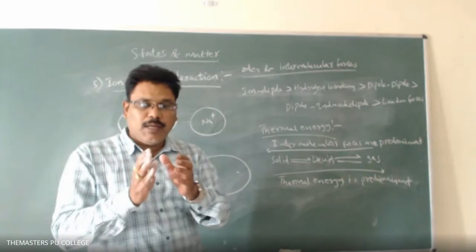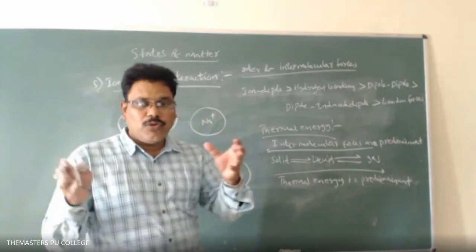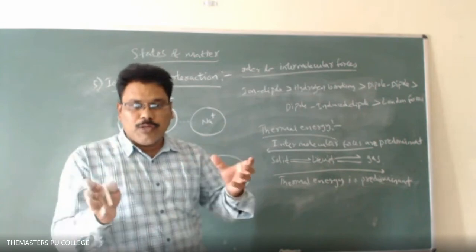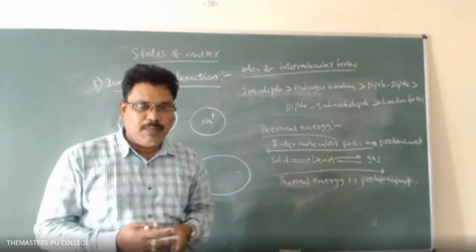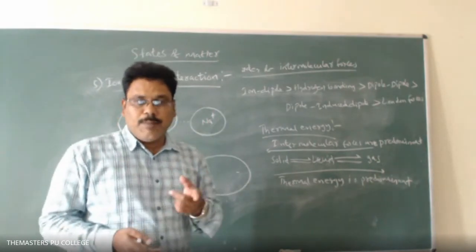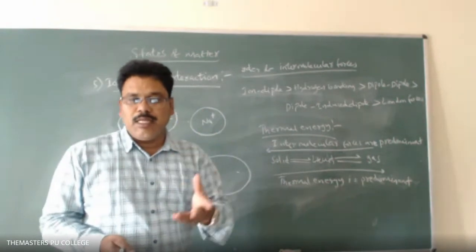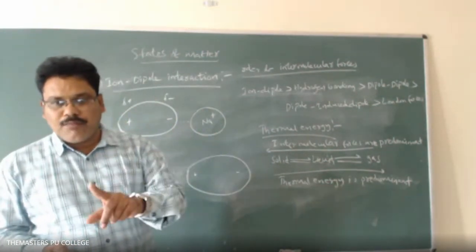The nucleus is positive charge, so due to the positive charge of both, repulsive forces again rise, because like poles repel.